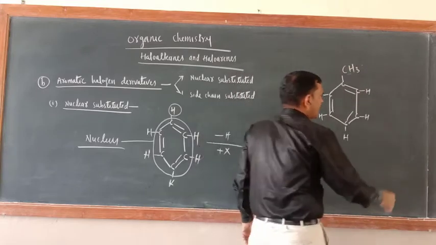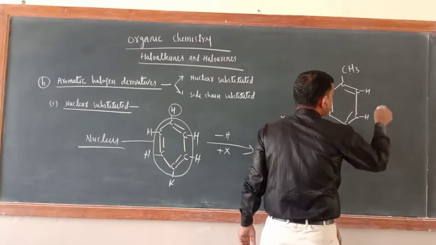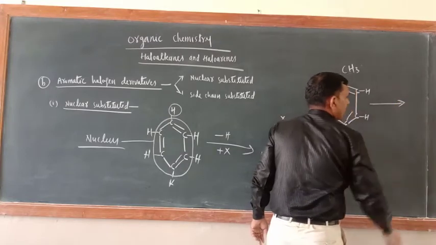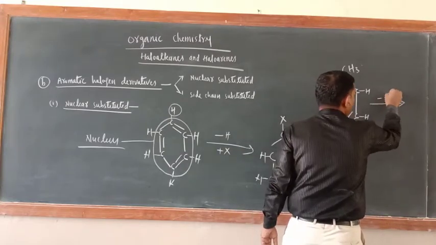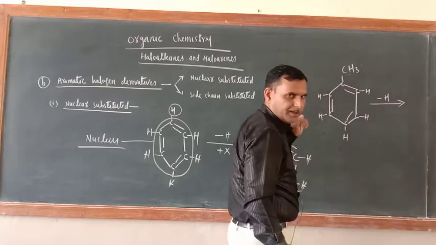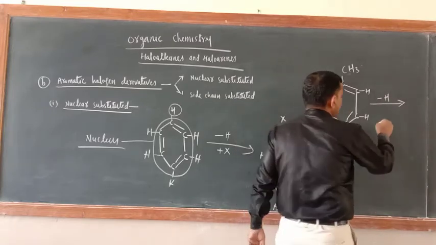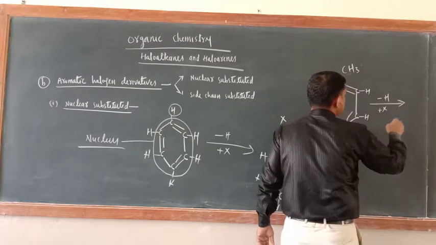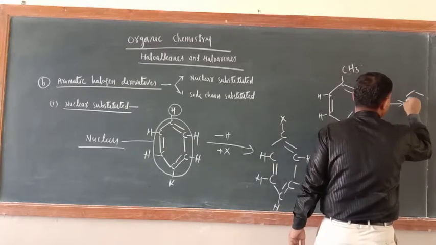So now try to understand: suppose you are replacing one hydrogen here and attaching one X here. Just try to understand this.